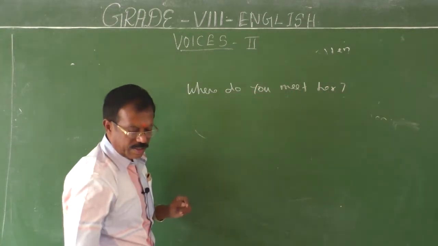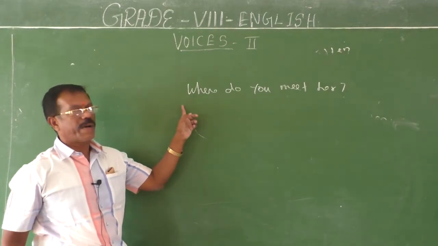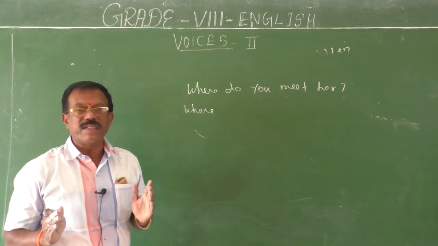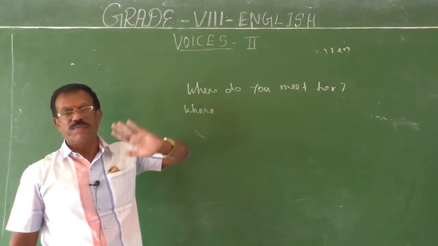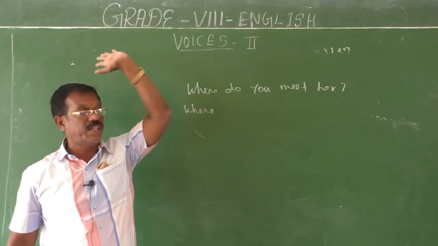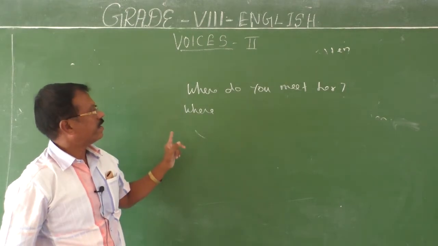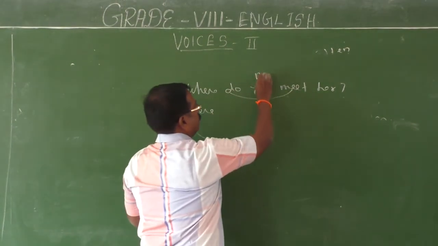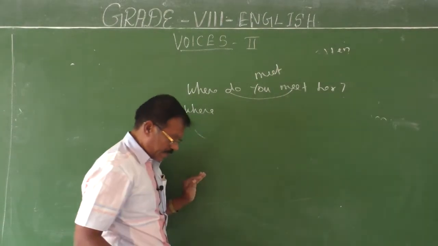This is another question. How can you change this question into passive? In the passive, the sentence must begin with the same question word. Keep it in your mind, children should not change the question word. Where? Yes, do plus meet, joined together, meet. So the verb is in the simple present.